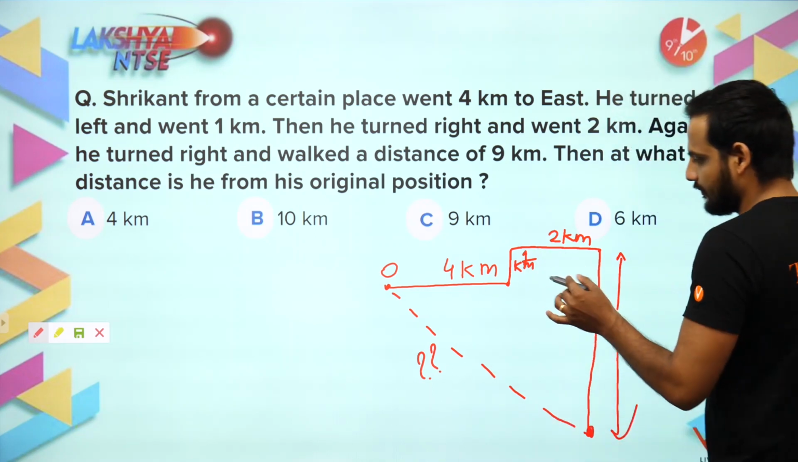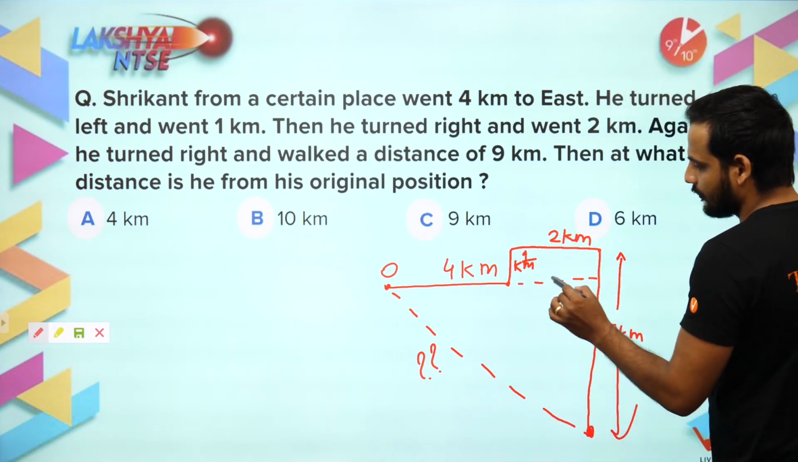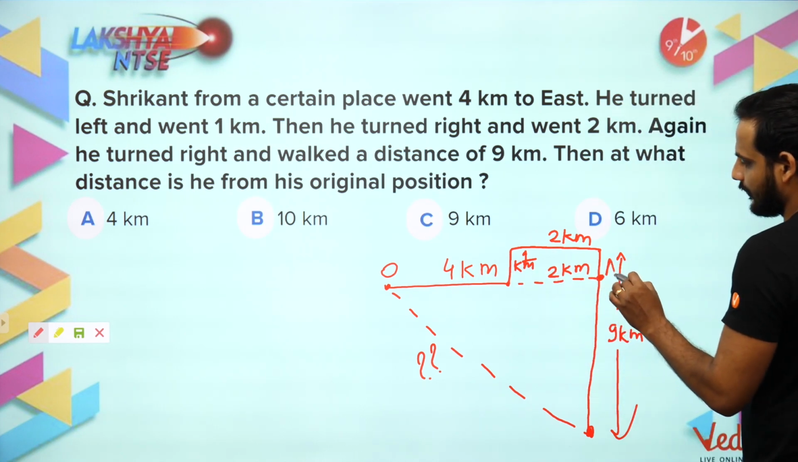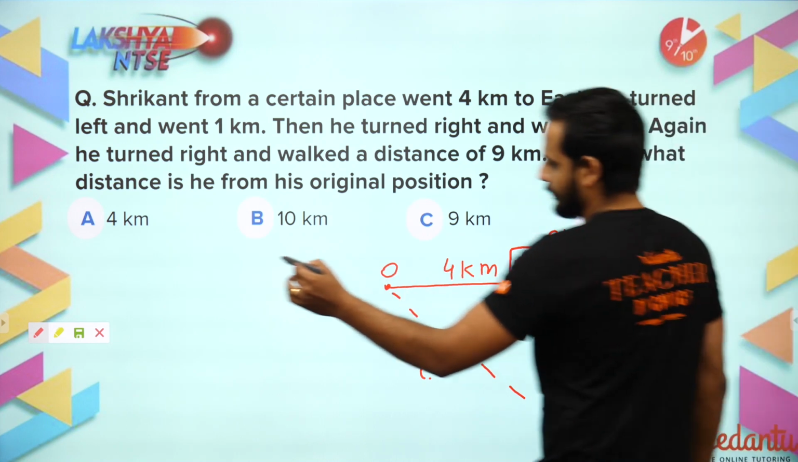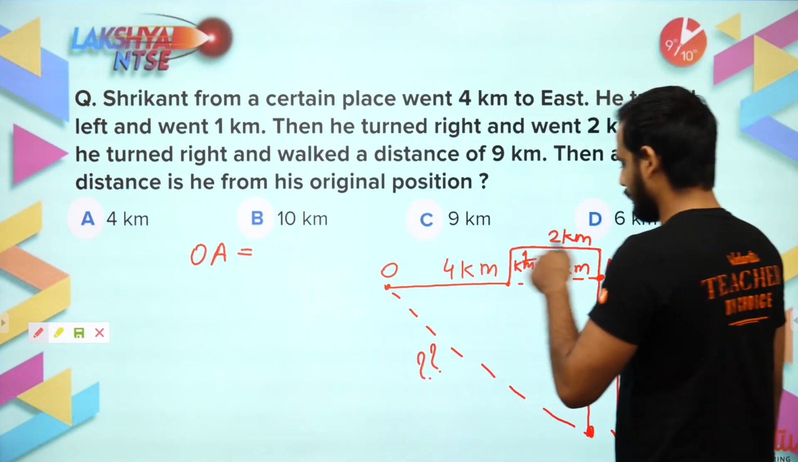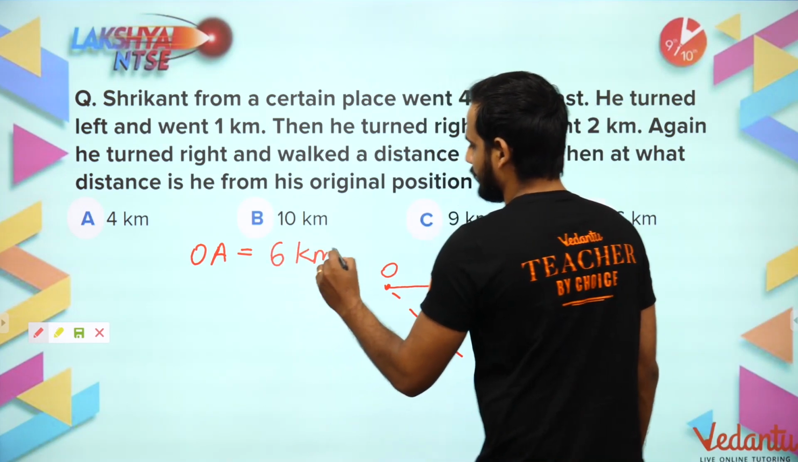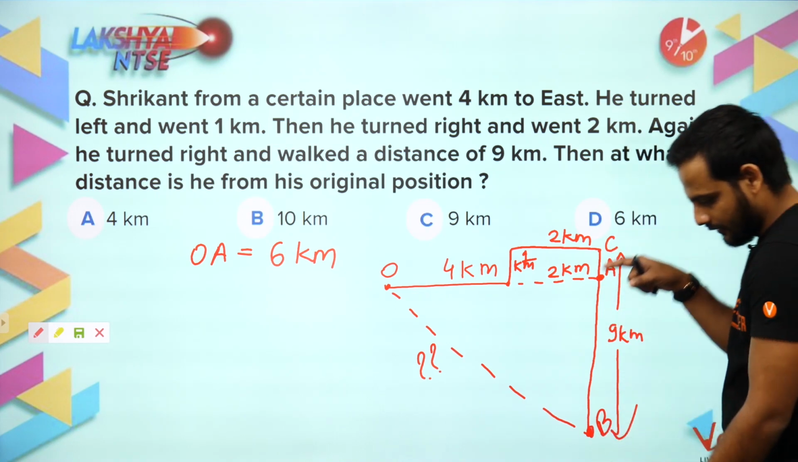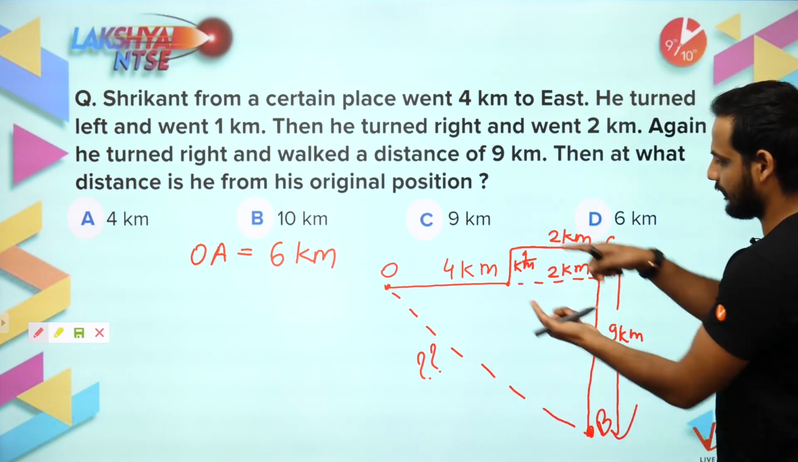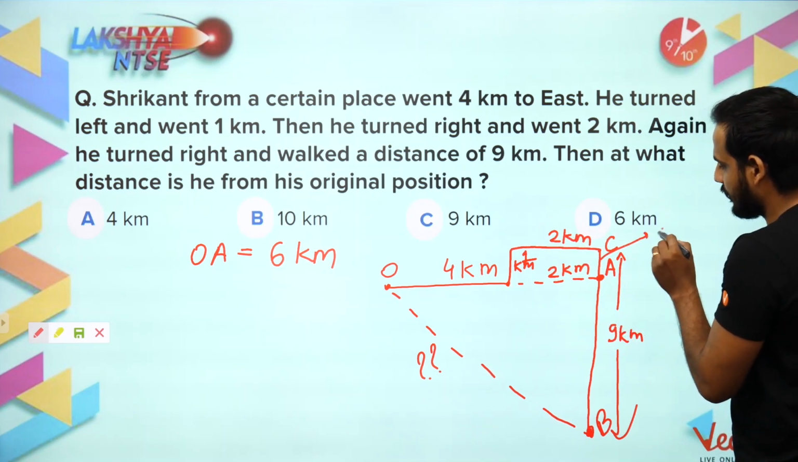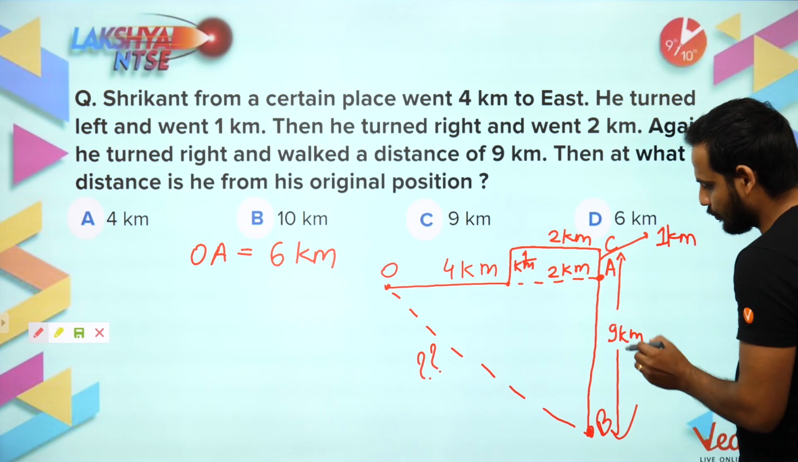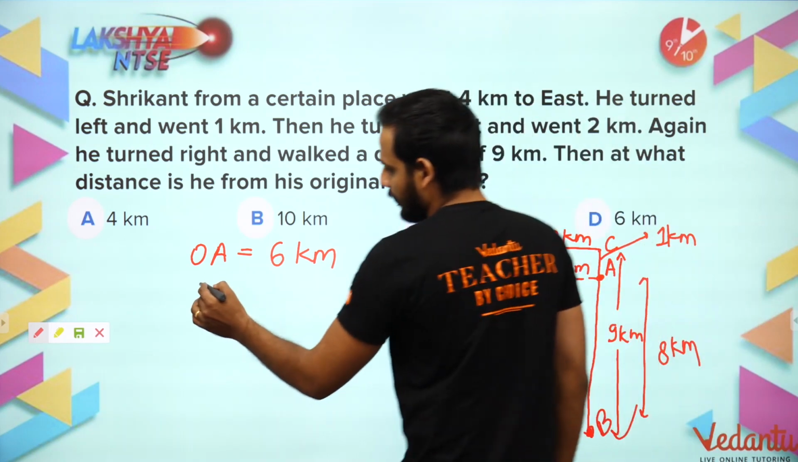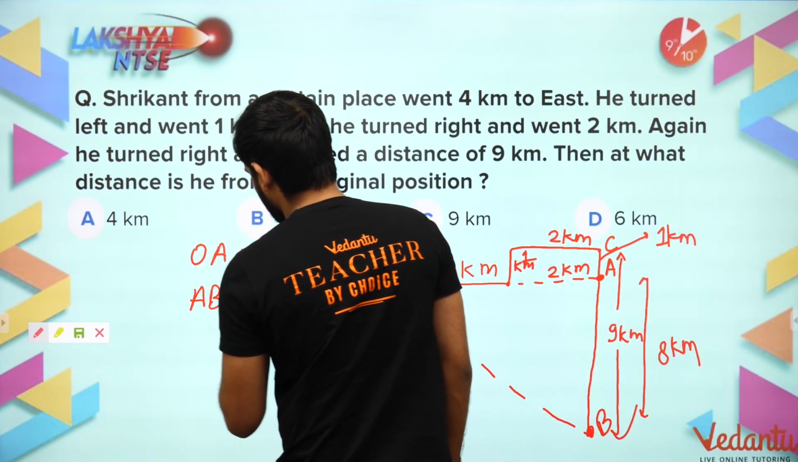Now let us use some basic geometry. If this part is 2 kilometers, this is also 2 kilometers. Let us say this point is O and this point is A. So OA will be 4 plus 2, which is 6 kilometers. Now let us say this is point B and this is point C. BC whole is 9 kilometers and this is 1, so this part will also be 1 kilometer. So AB will be 9 minus 1, which is 8 kilometers.